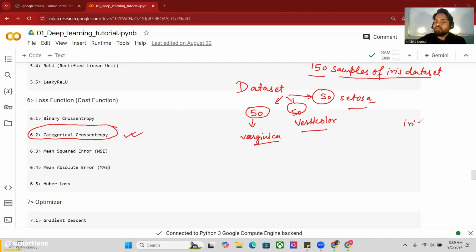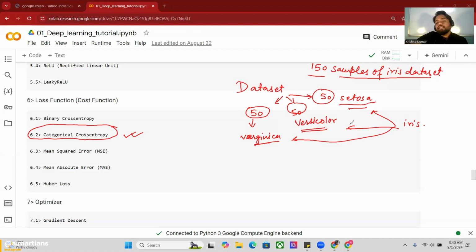Iris is a kind of flower, and these are three different varieties of the same iris plant. So this is our data set, and in this data set I have more than two classes: the first one is virginica, then versicolor, then setosa.